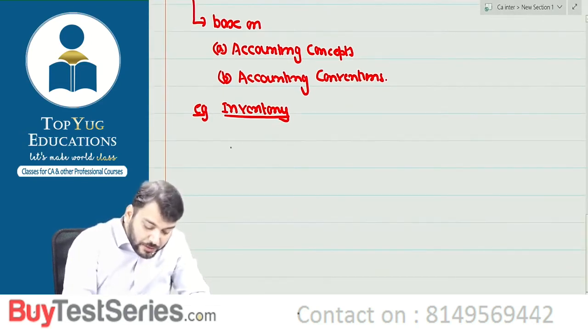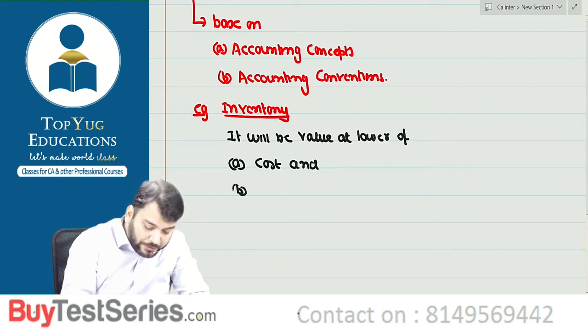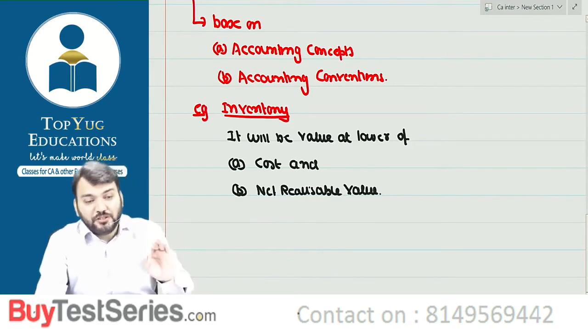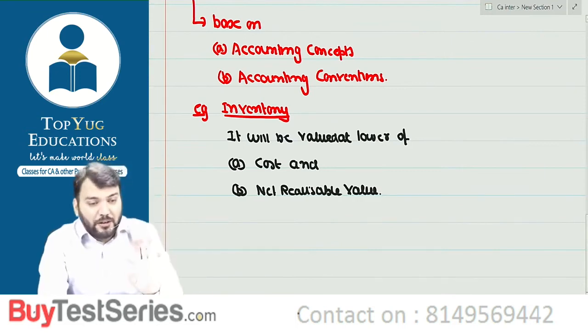It says that it will be valued at the lower of point A, cost, and point B, net realizable value. Net realizable value. Understood what I am saying? So it will be valued at the lower of cost and net realizable value. Are you able to understand?